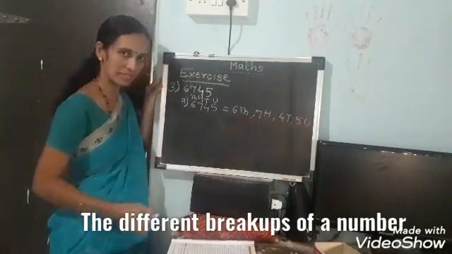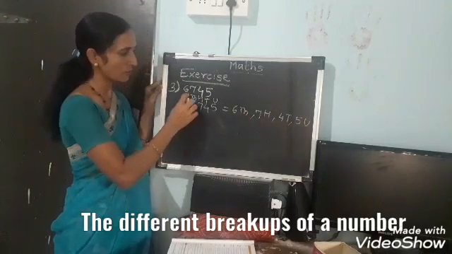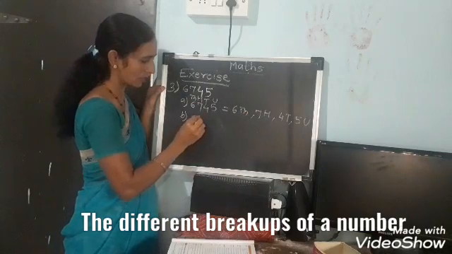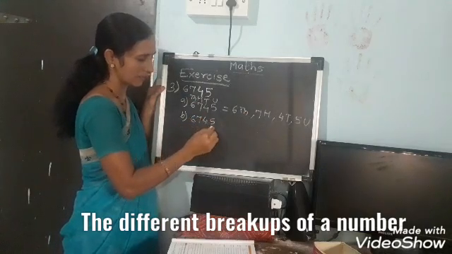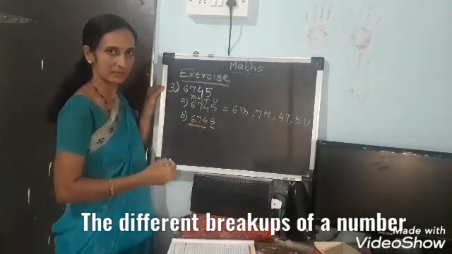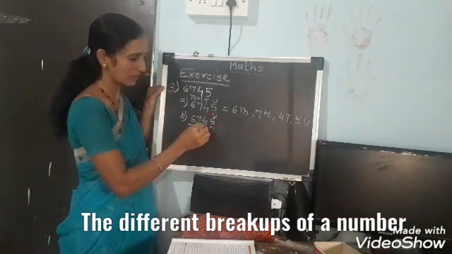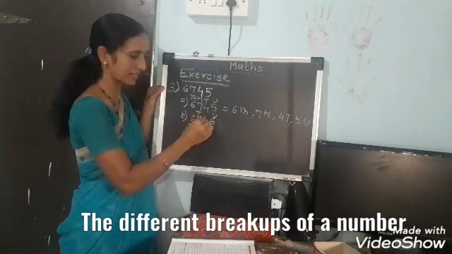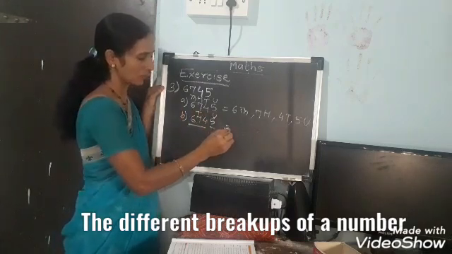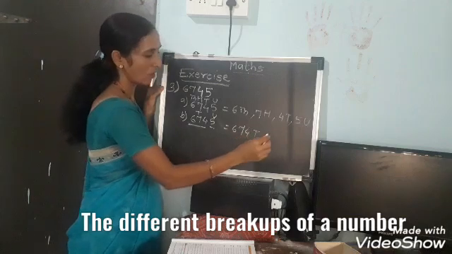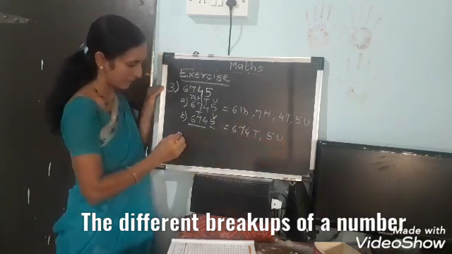This is the first breakup. Second, now I am going to make this number into 2 groups. This is first and this is second. Only 1 digit is at the units place, and here 3 digits I have taken in tens place. So 674 tens, 5 units.